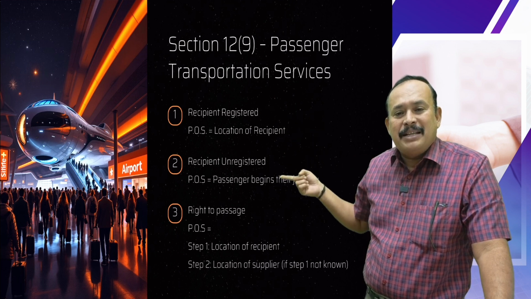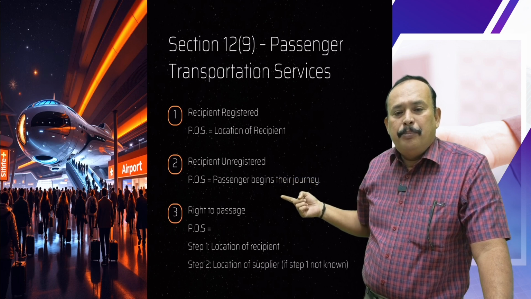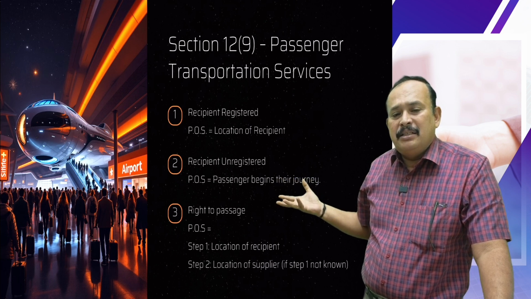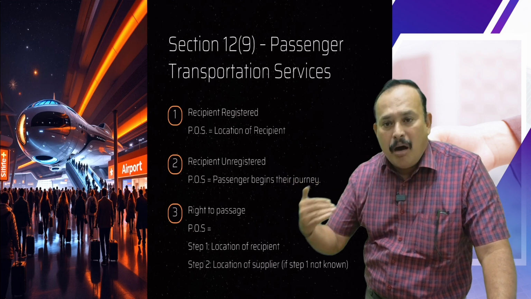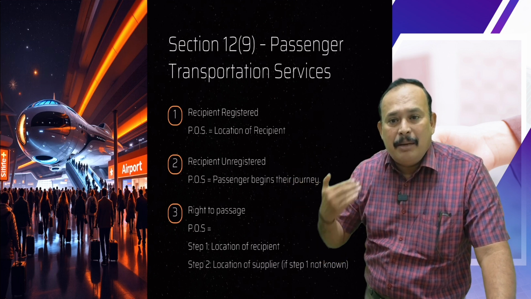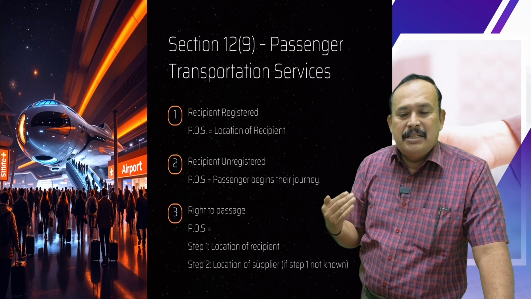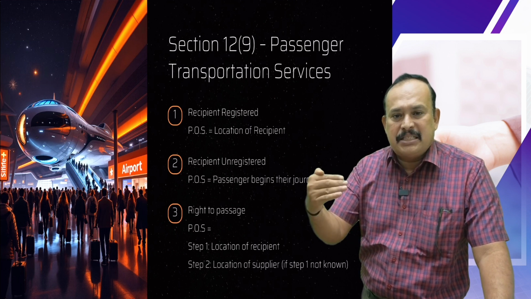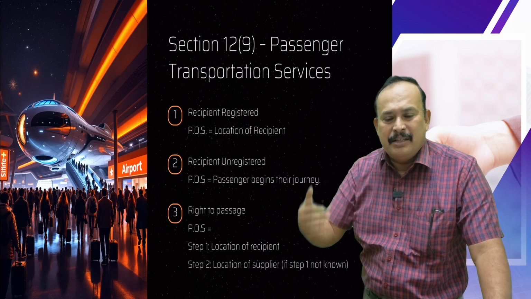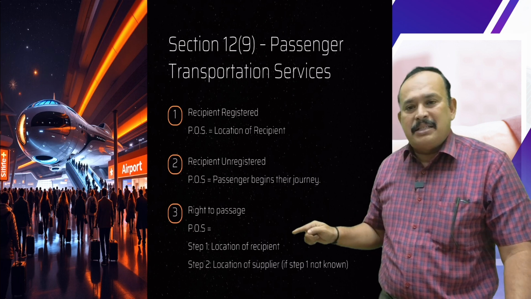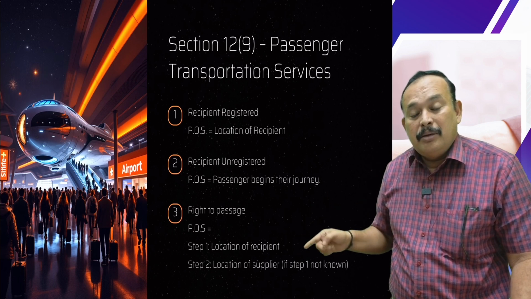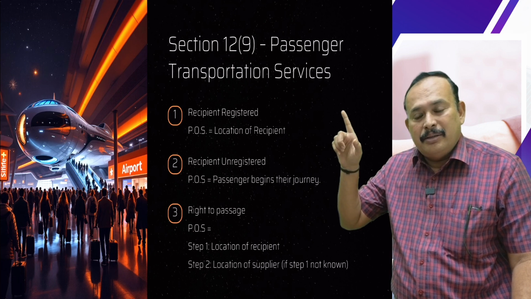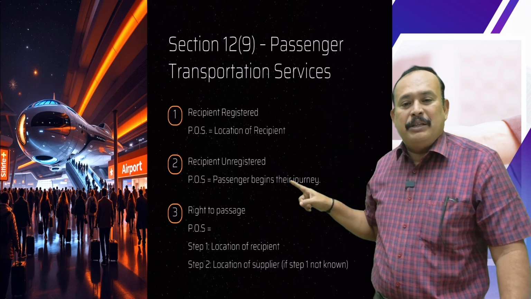If the recipient is a registered person, where the passenger begins the journey, embarks, departs, begins his journey from. The passenger begins the journey, not the aircraft or vessel or the vehicle. The place where the passenger begins the journey is the place of supply.